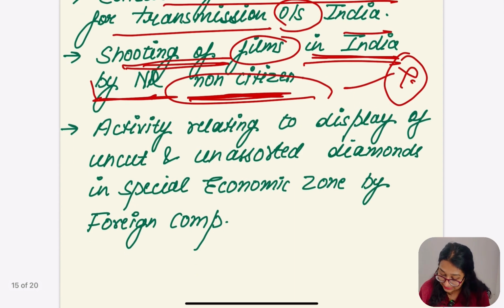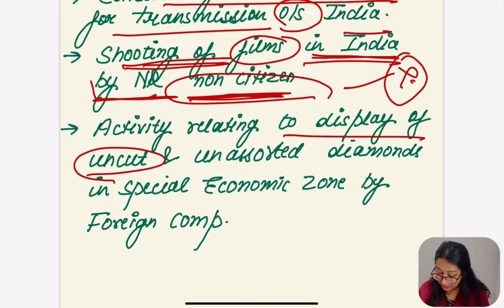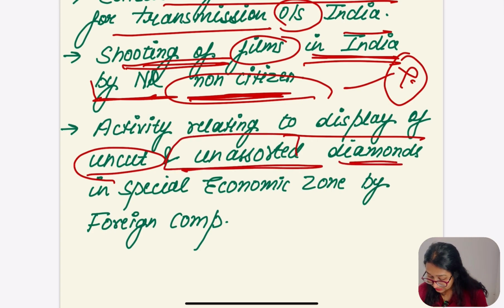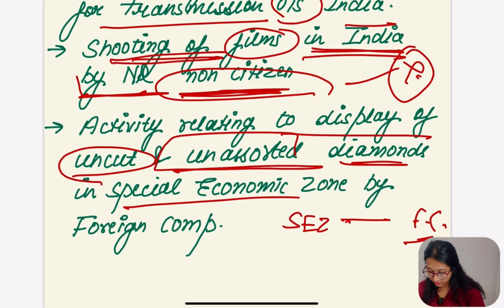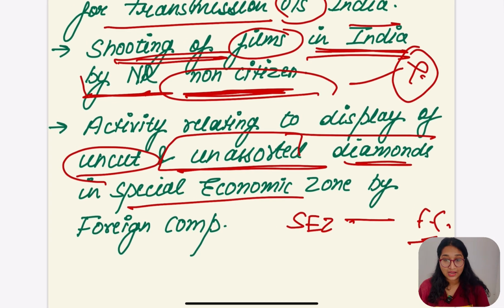Okay, activity related to display of uncut. We are only going to take the uncut and unassorted diamonds in special economic zone. Special economic zone by the foreign company. By whom? By foreign company. If any of the gems, diamonds are actually displayed, but they are not a finished product, okay, they are uncut or unassorted. Okay, if it is displayed by whom?